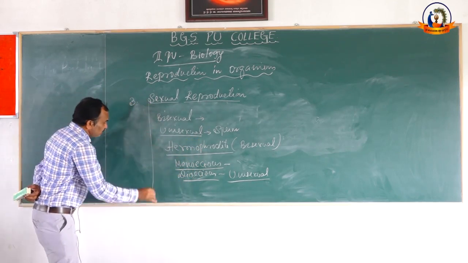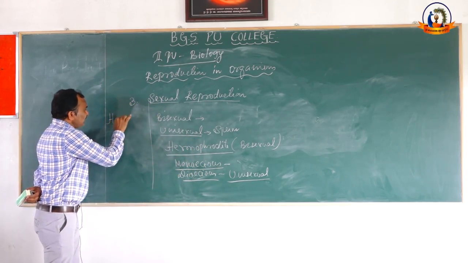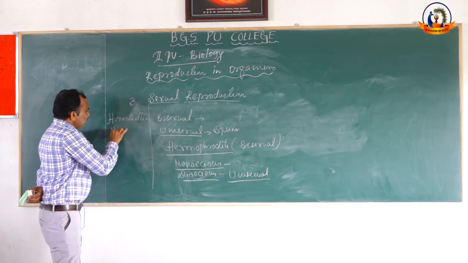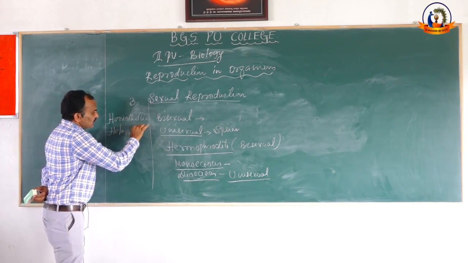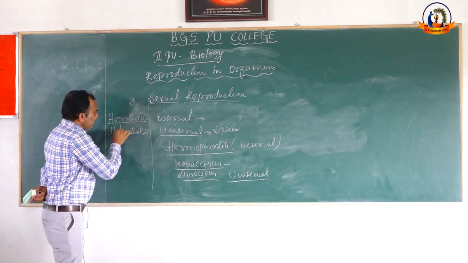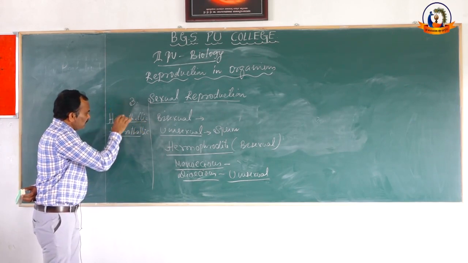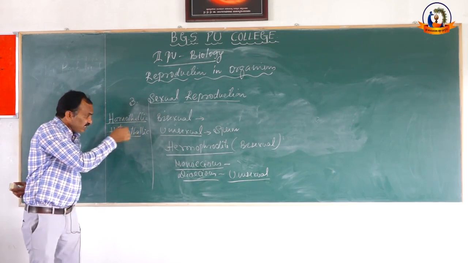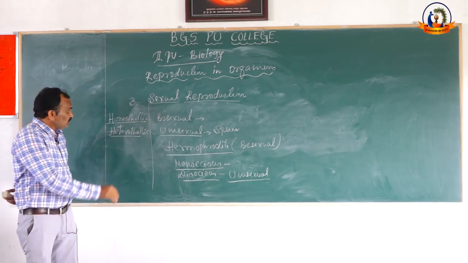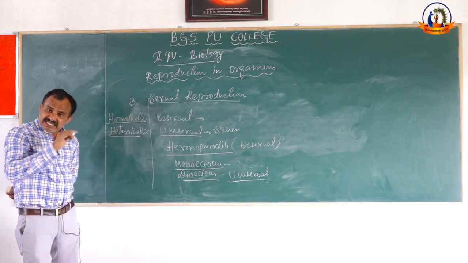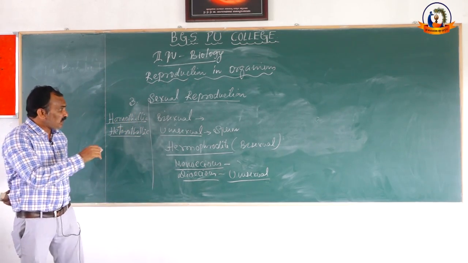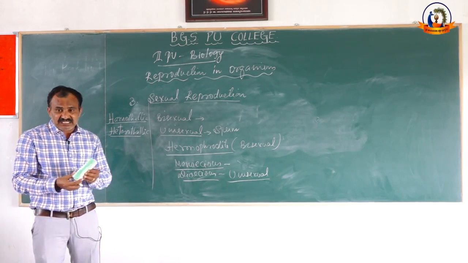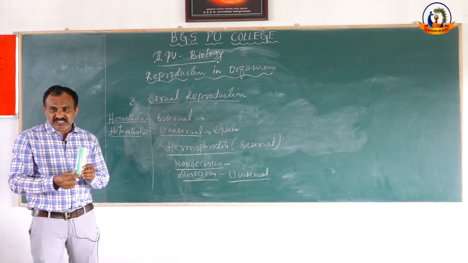In case of fungi, we say homothallic and heterothallic. Homo means same, hetero means different. Same individual, different individuals of the same species. What is meant by homothallic? Homothallic means a single thallus produces both male and female gametes. Consider the duster itself is a thallus.